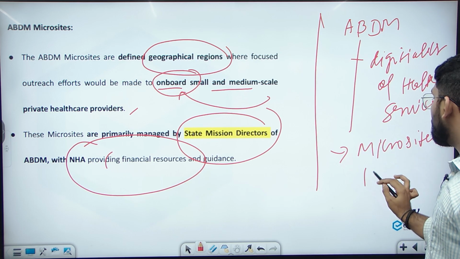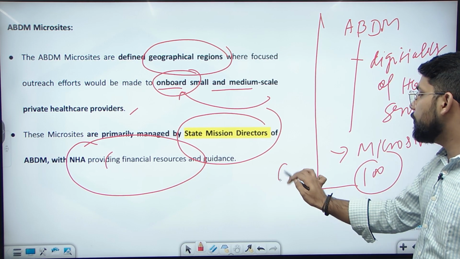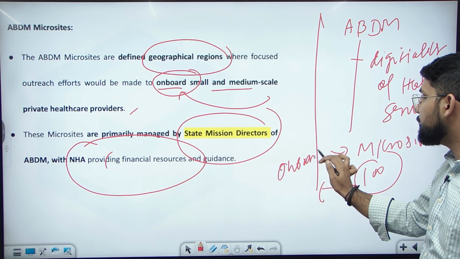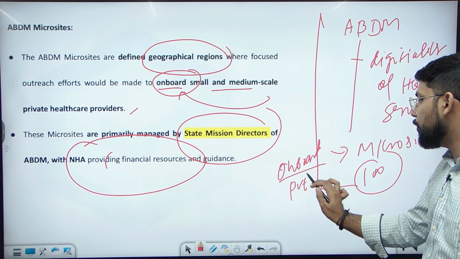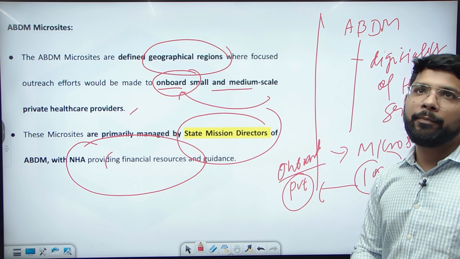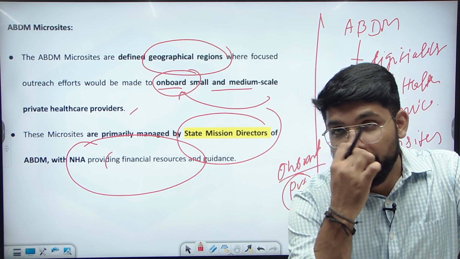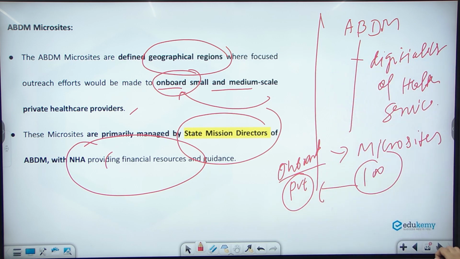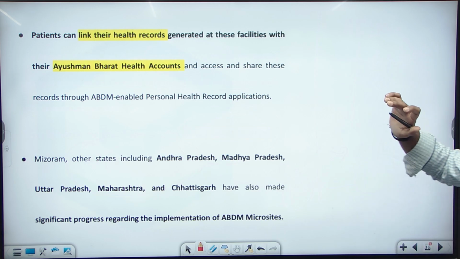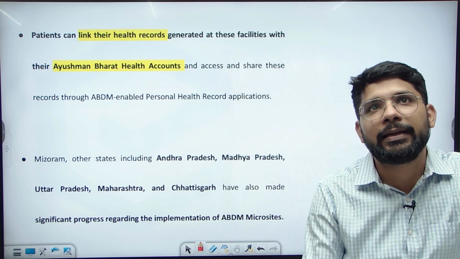Microsites, the government identified 100 sites here, and these 100 sites will onboard private small hospitals to the ABDM, Ayushman Bharat Digital Mission, so they can get the data about the patient and a repository about the patient there. Okay, so now let's come to the patient can link their health records generated at these facilities.